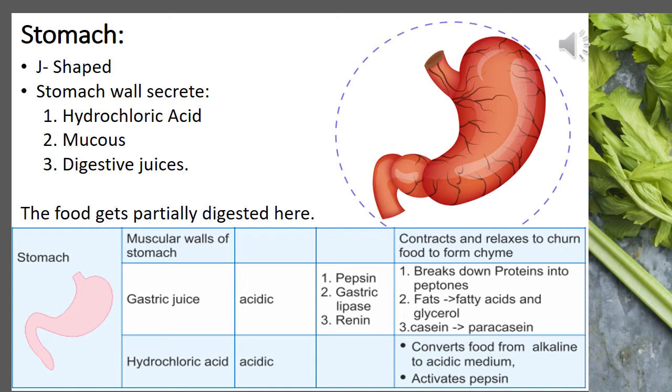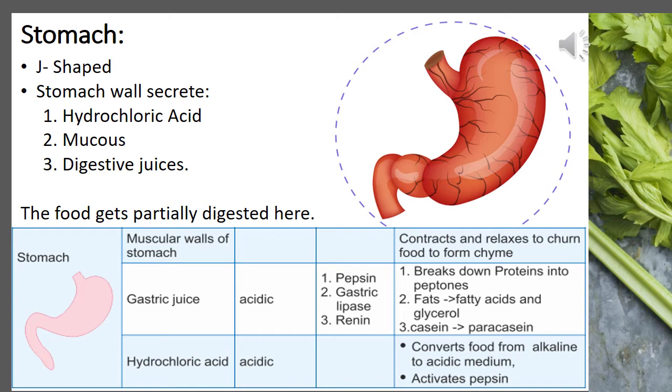Talking about the stomach, it is a J-shaped bag-like structure which acts as a mixer or grinder, you can say. It is a thick-walled organ present on the left side of the abdomen. The food we eat stays there for a few minutes to a few hours depending upon the type of food that we eat. Further, it is the widest part of the alimentary canal.